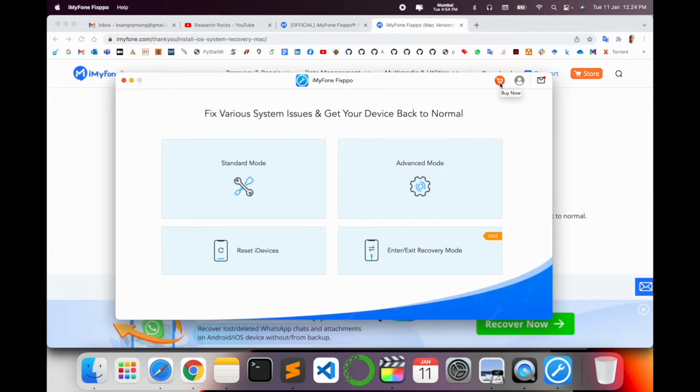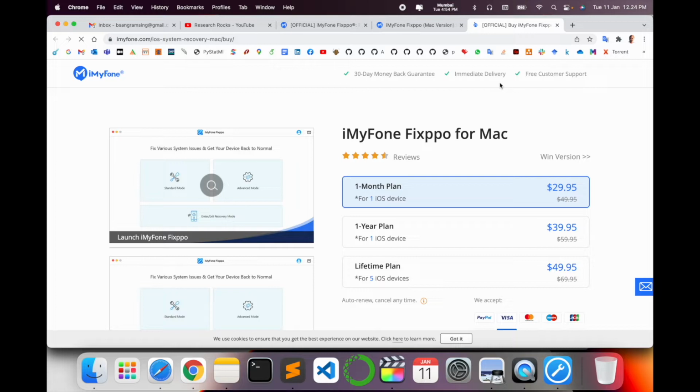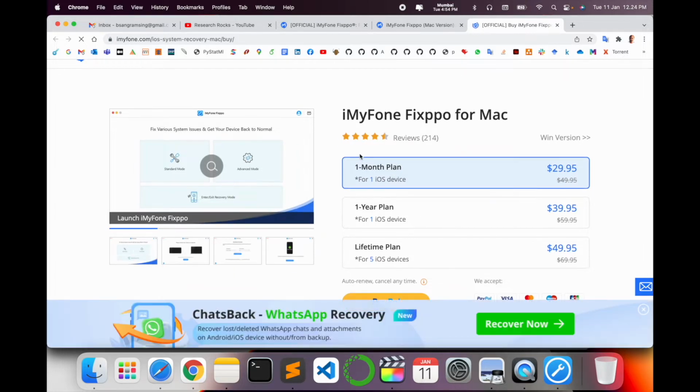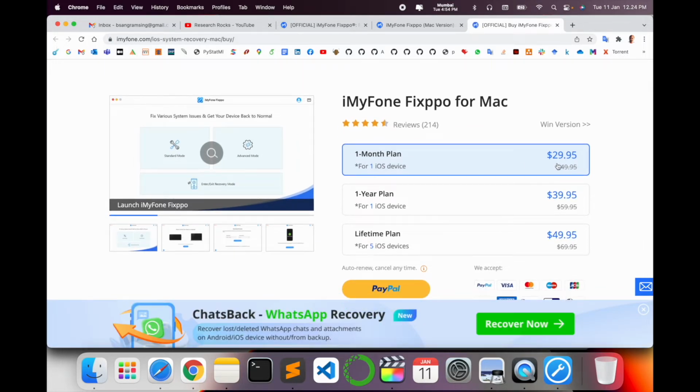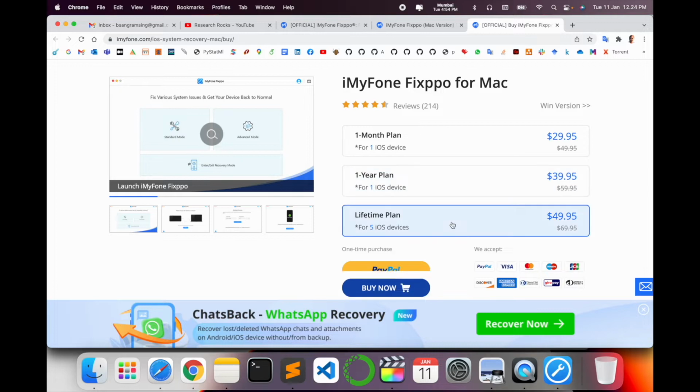First of all, you buy now. From the buying point of view, I am explaining to you. If you buy this particular software, the per month plan is $29.95. The yearly plan is quite cheap, $39 only, and the lifetime plan is absolutely cheap, like $50.